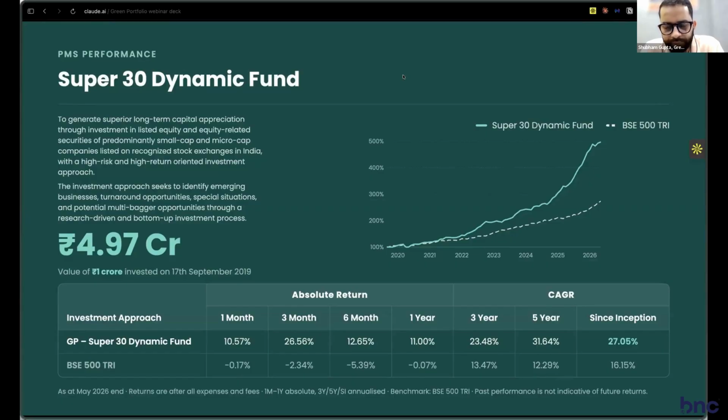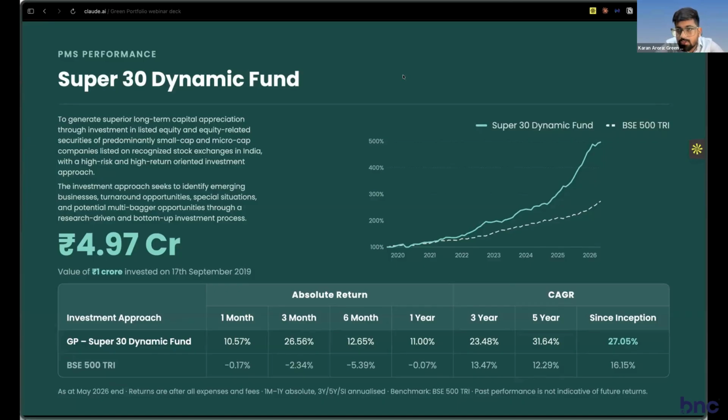The focus of this fund is going to be on the manufacturing growth story of India. More than 75% of the companies you will see in this fund, be they private or listed, will be in this space.